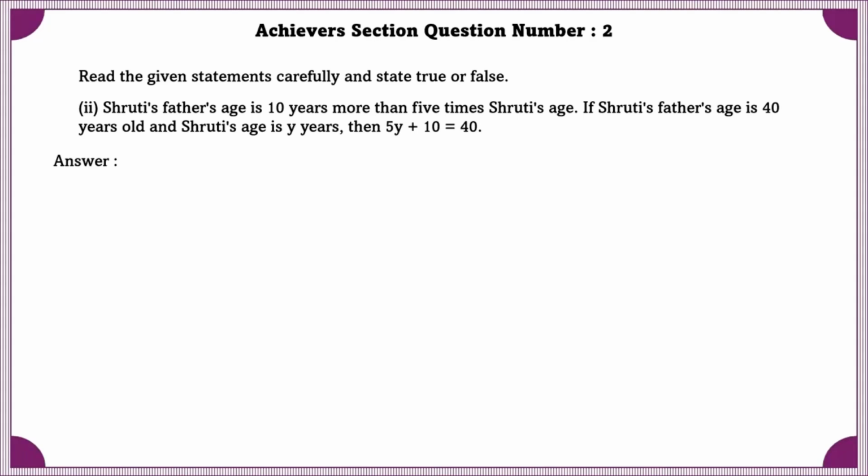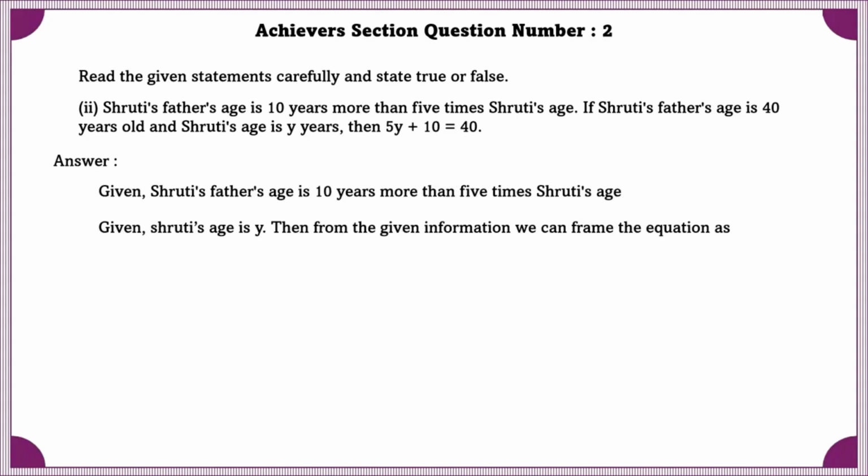Statement 2. Shruti's father's age is 10 years more than 5 times Shruti's age. If Shruti's father's age is 40 years old and Shruti's age is y years, then 5y plus 10 is equal to 40. Given Shruti's father's age is 10 more than 5 times Shruti's age. Given Shruti's age is y.